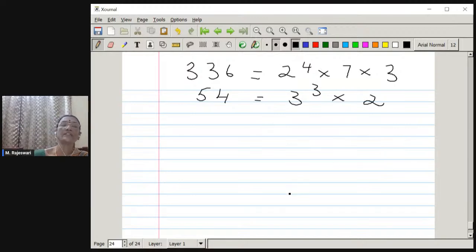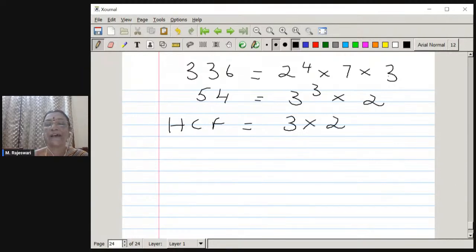So here, how do we choose the LCM and HCF? This is where many of you go wrong. Now let us take the HCF first. So HCF is the common factor. Only 1 power of 3 is common for both these numbers. And then only 1 power of 2 is common for both. Okay. Therefore, I write the HCF as 3 twos are 6.